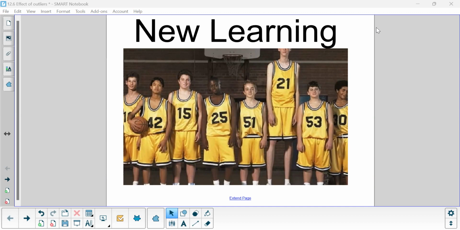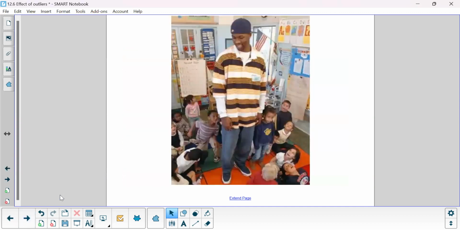And if you listed all of these people's heights, his height would be noticeably different. Therefore, he's an outlier. All right, so we can look at another example of this. If you were a full-size person and went into a kindergarten class, you would be the outlier for height. If we looked at our class every day, I am the outlier for age. If we listed everybody's ages, we'd have all of these numbers in the teens, 14s and 15s and 16s, and then one, well, we'll just say way older than that.